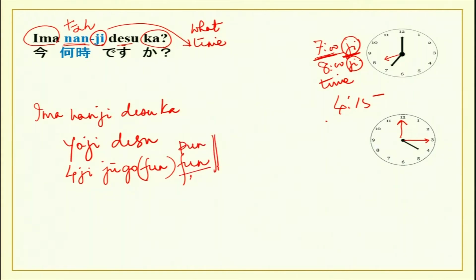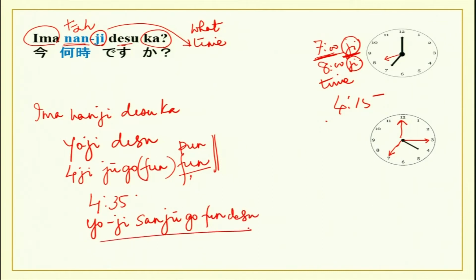Now, if it was pointing at, say, here, then yoji, it is 35. So, yoji, sanjuu, which is 30, go, fun. Is it okay? So, please remember, counter for time is ji and counter for minutes is fun and pun.